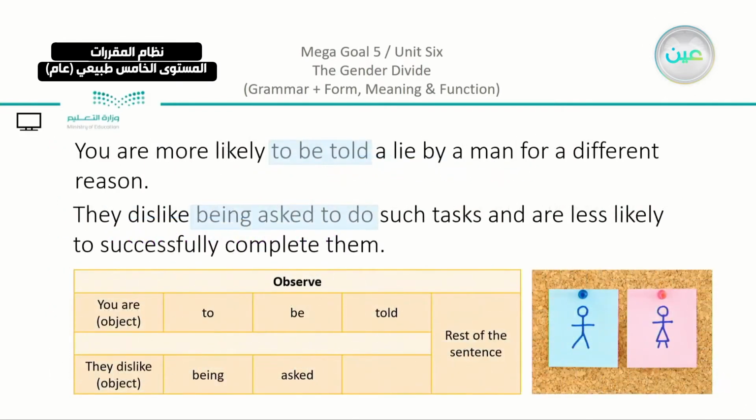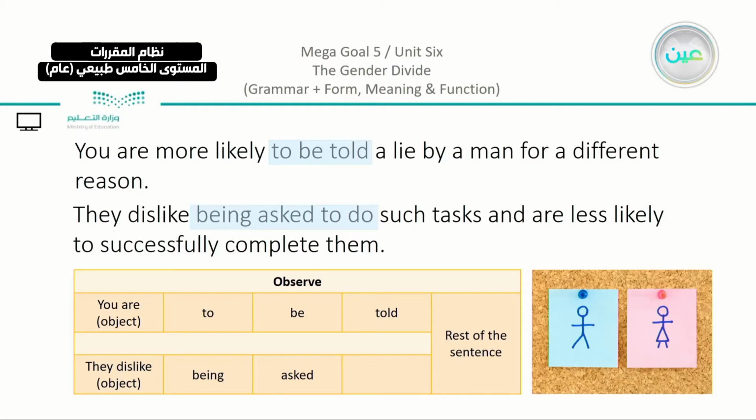Also, we mentioned that we can use the infinitive and the gerund with the passive form. So you can see that you are more likely to be told a lie by a man for a different reason. They dislike being asked to do such tasks. So what's the difference? Yes, you can see that the difference is, in the first one, to be is used in the sentence, and in the second one, being is used in the sentence.